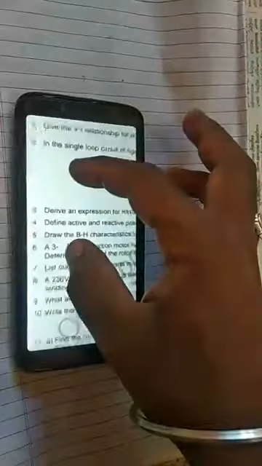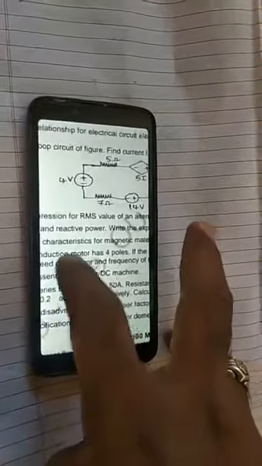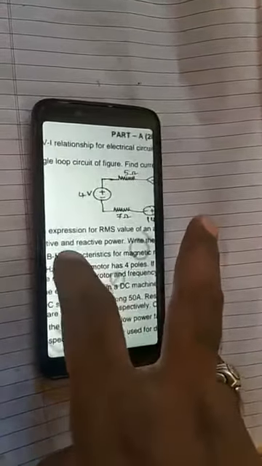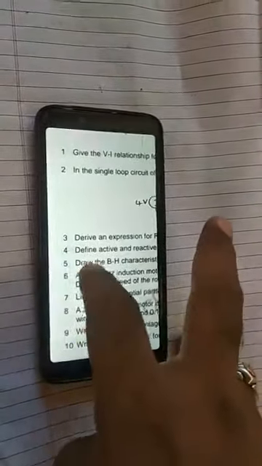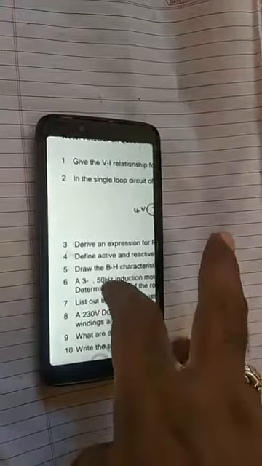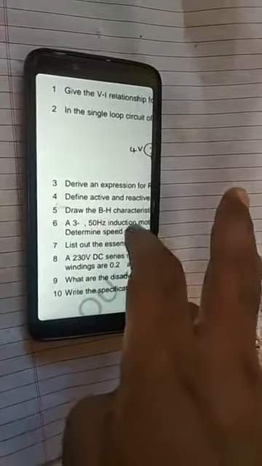So here in the problem, observe carefully what he has given. Three phase 50 hertz induction motor. These questions number 5 and 6 are from the third unit. The third unit is a combination of transformer and induction motor. One question from the transformer is already asked in the fifth question. Now in the sixth question, either he can ask transformer or induction motor. So a three phase induction motor question is asked here.